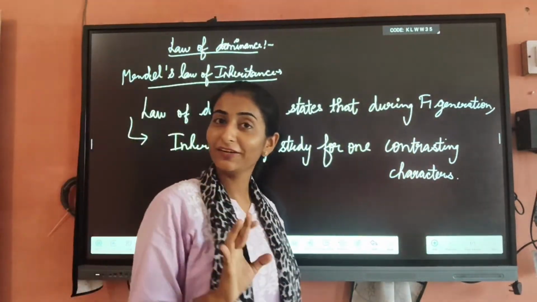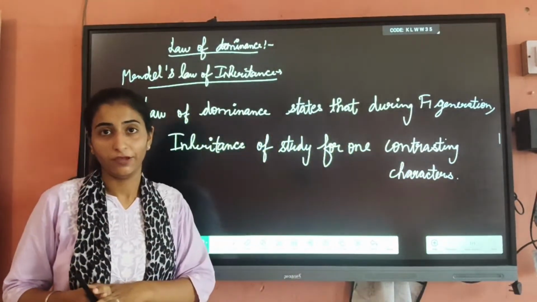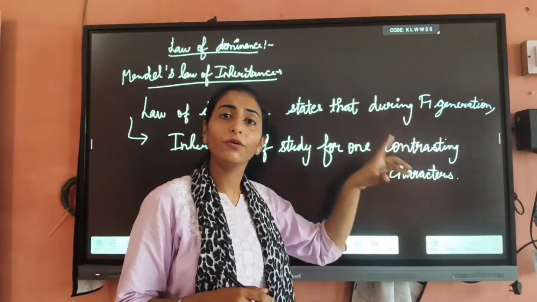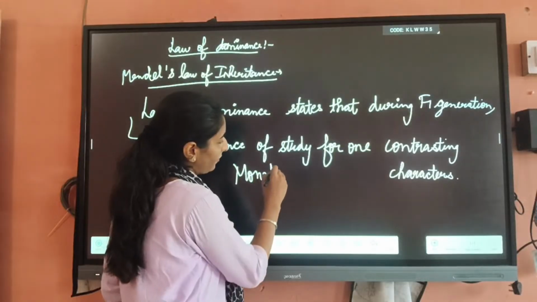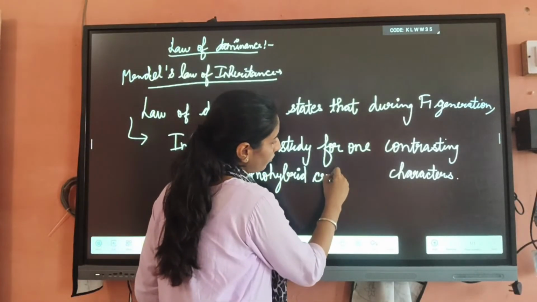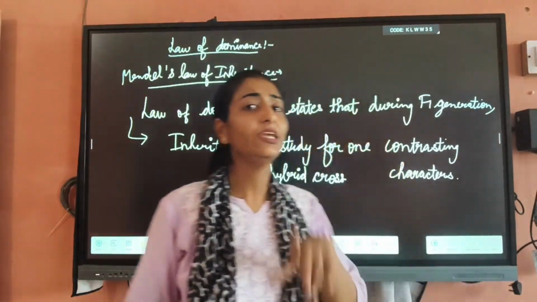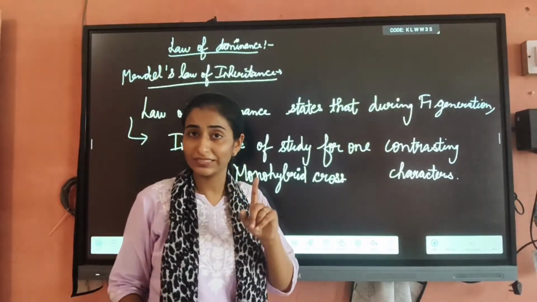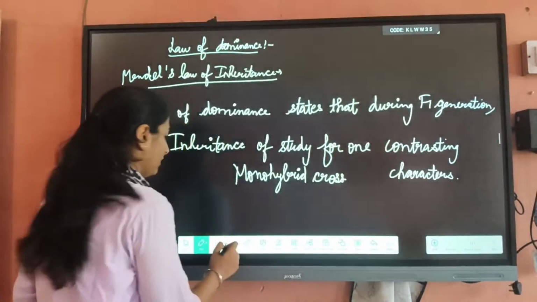One contrasting character means that Mendel selected only one character. The study of one contrasting character is also known as the monohybrid cross. Now I am going to tell you about the study of inheritance for one contrasting character, that is, what a monohybrid cross is.